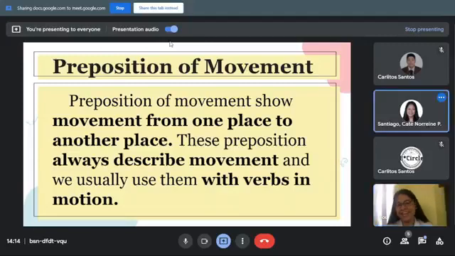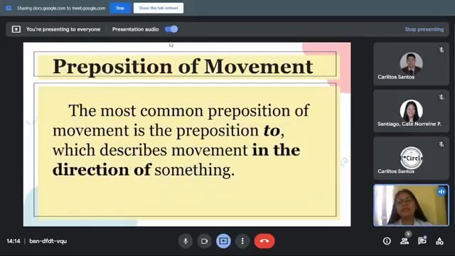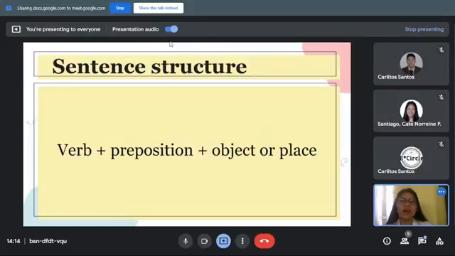Yes, ma'am. Thank you. The most common preposition of movement is the preposition to, which describes movement in the direction of something. Let's have the sentence structure.